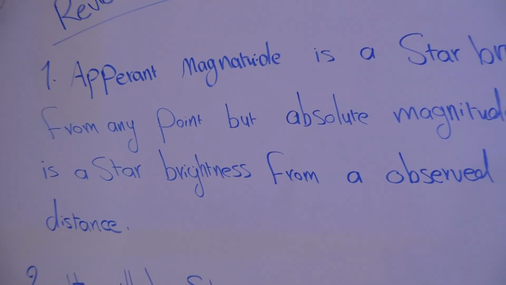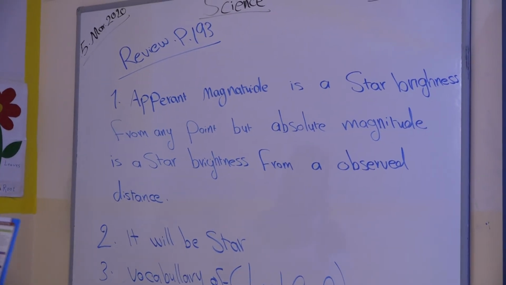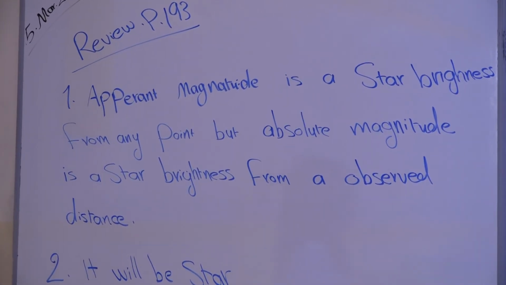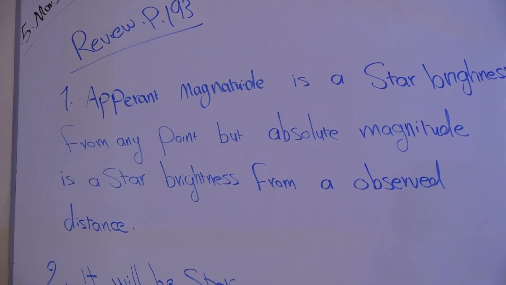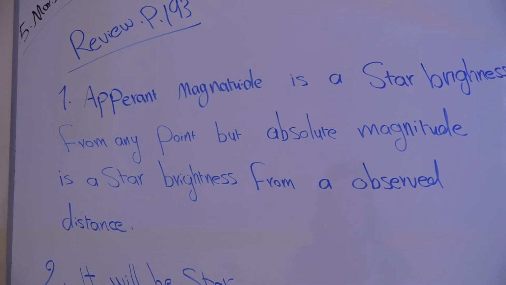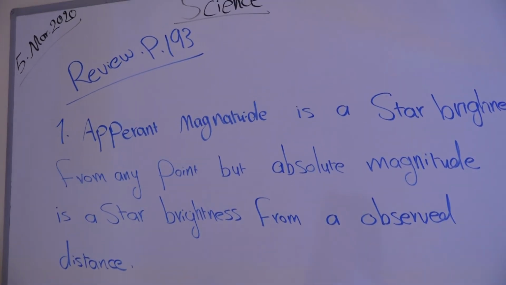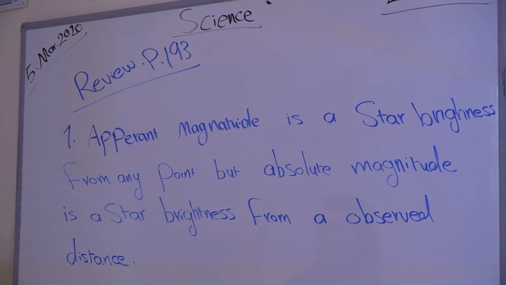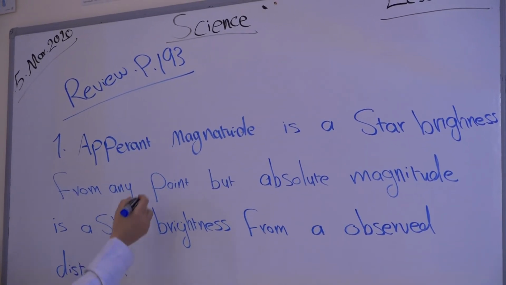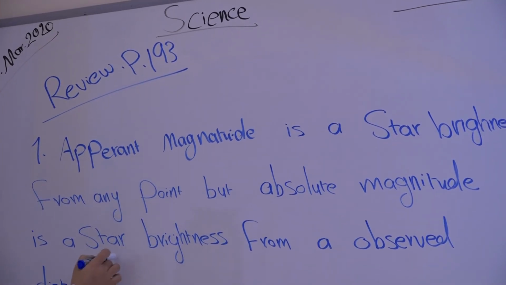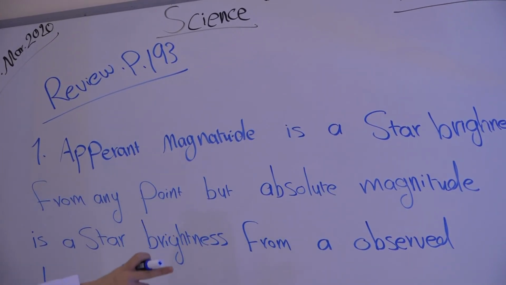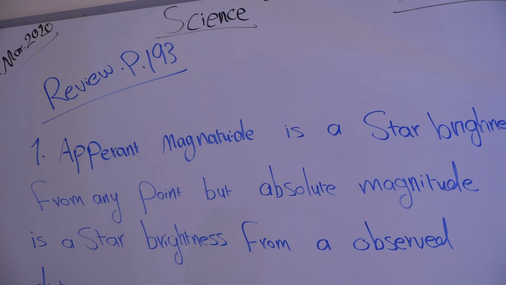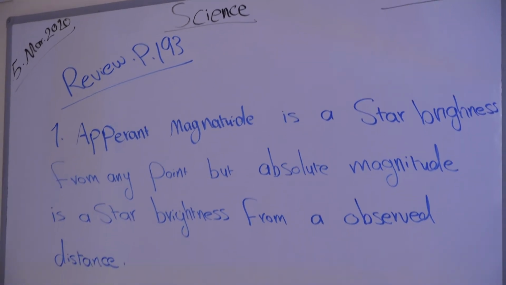But the absolute magnitude is a star's brightness from a fixed observed distance. It means from a point that will not change, unlike apparent magnitudes. With apparent magnitudes, the star's brightness may change because you can check it from any point. But the star's brightness of absolute magnitude is different because you can observe it from just one point that is set. Okay?